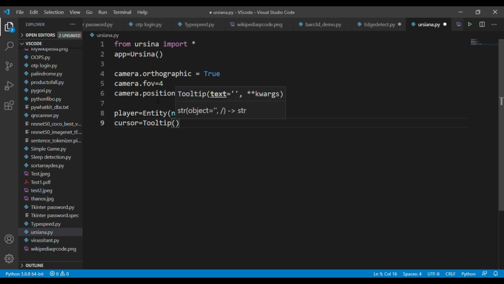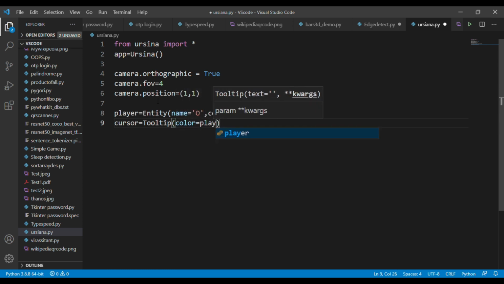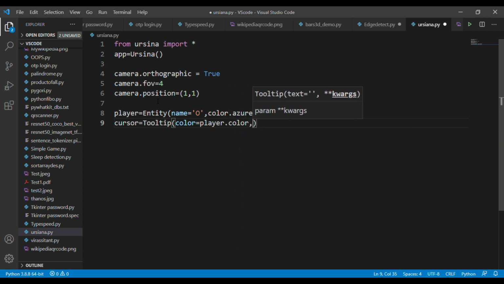Now create a variable called cursor, and in this variable pass the object Tooltip. This object is used for customizing the game cursor. Okay.